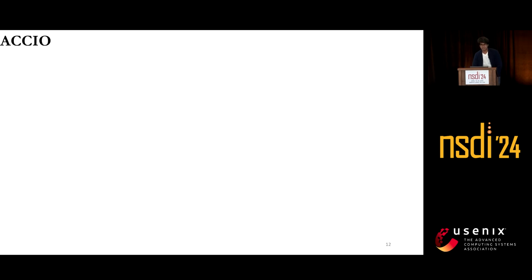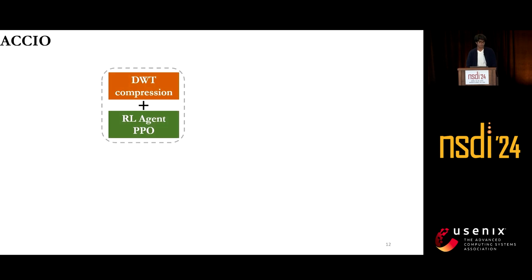We call our dynamic compression block ACIO. ACIO has a DWT compression block. DWT stands for discrete wavelet transform, which is quite popular for image processing. I want to mention that this compression block can be replaced by other compression algorithms as well. And controlling this block is an RL agent, which is PPO, the proximal policy optimization algorithm.